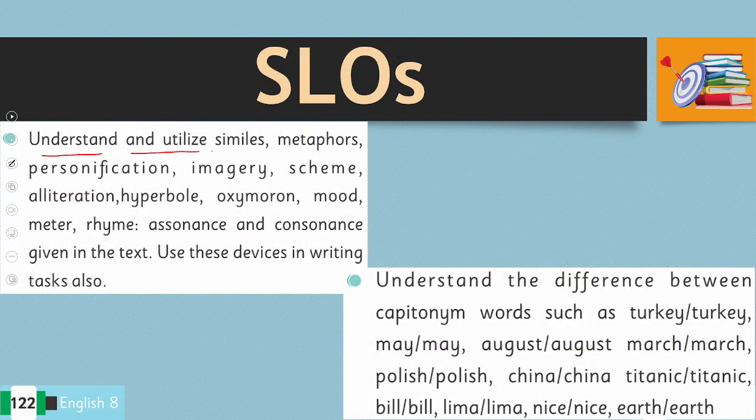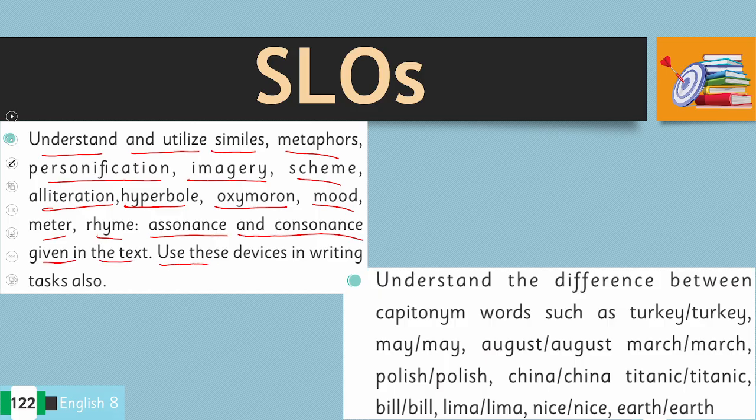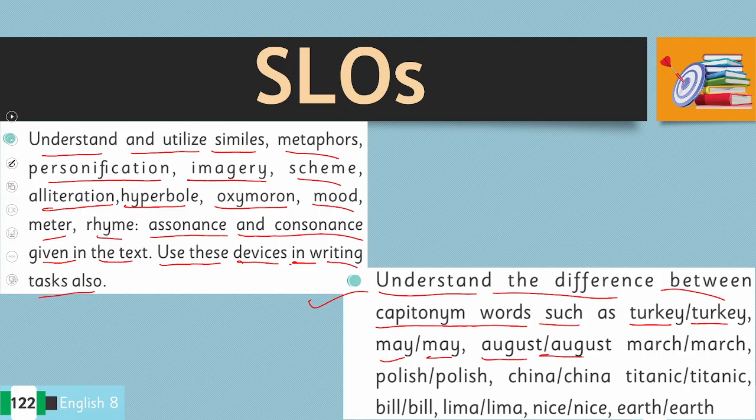Understand and utilize similes, metaphors, personification, imagery, rhyme scheme, alliteration, hyperbole, oxymoron, mood, meter, rhyme, assonance and consonance given in the text. Use these devices in writing tasks also. And the second SLO is understand the difference between capitonym words such as Turkey, turkey, May, may, August, august, March, march, Polish, polish, China, china, Titanic, Bill, Lima, nice, earth.